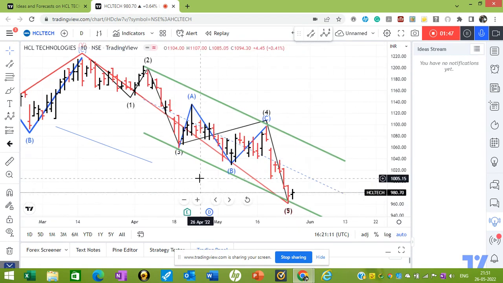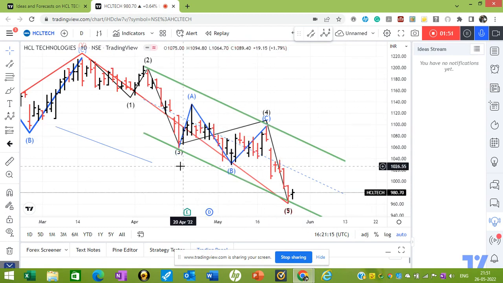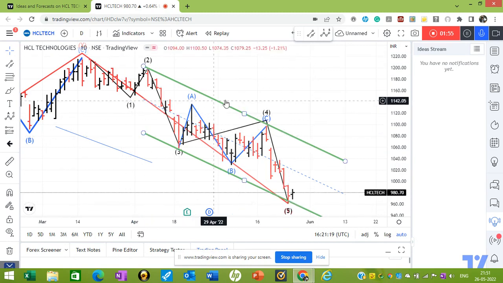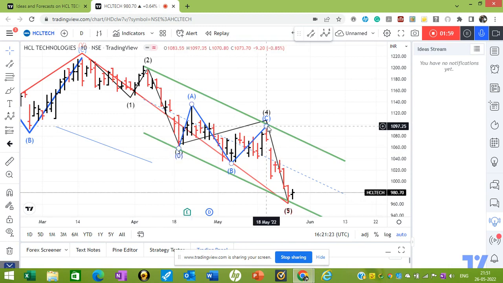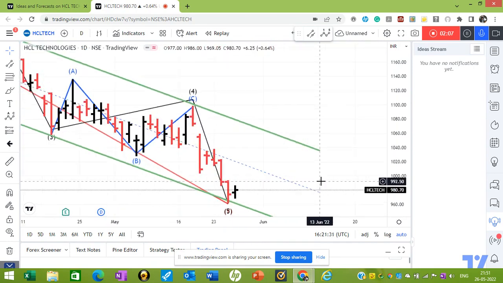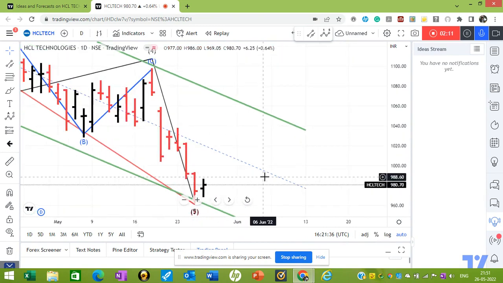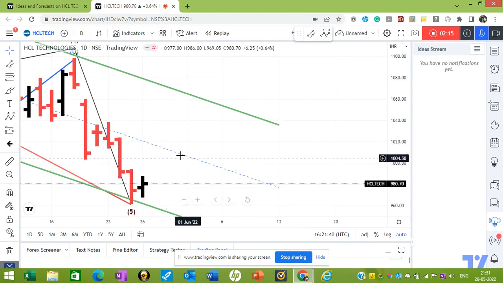You can also see here that if you join the parallel lines of wave 2 and 4, then wave 3 and 5 are connected. So this is within the channel, one, 2, 3, 4, and 5. This was a fourth wave ABC correction, and the fifth wave is over. The last leg was one, 2, 3, 4, and 5. Five wave down. Now we should have a wave move up. Now,